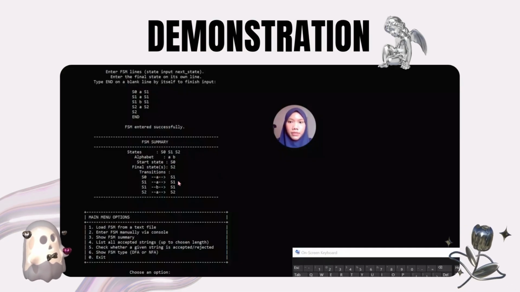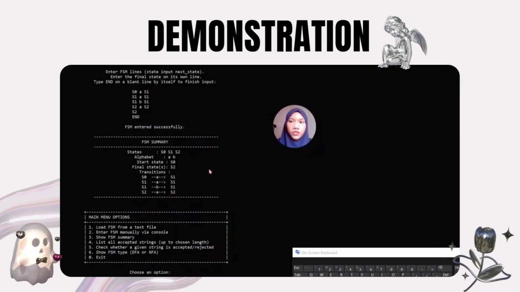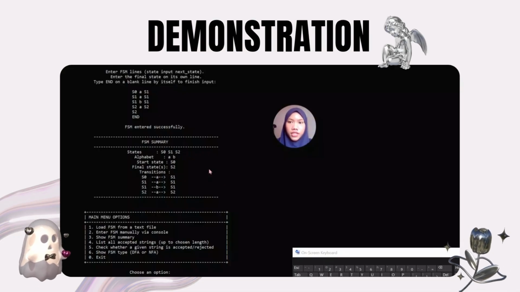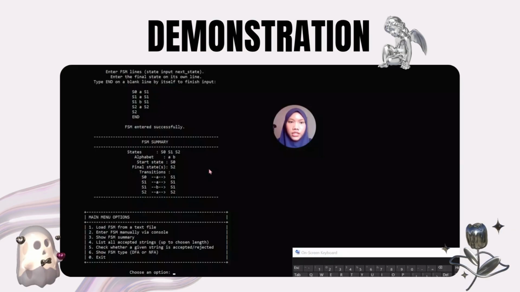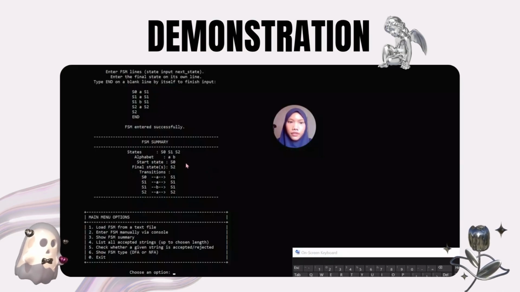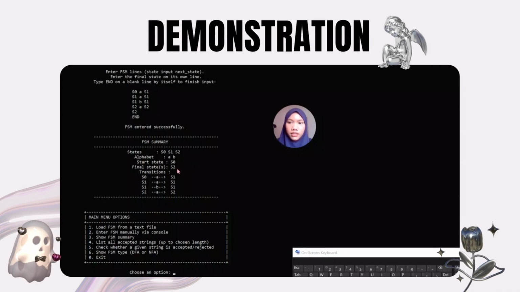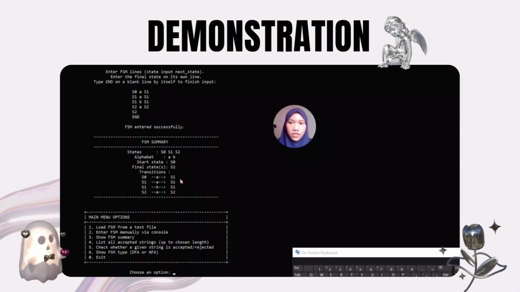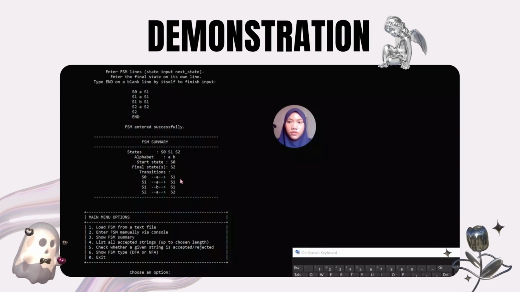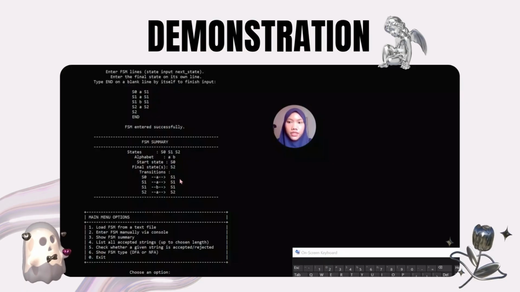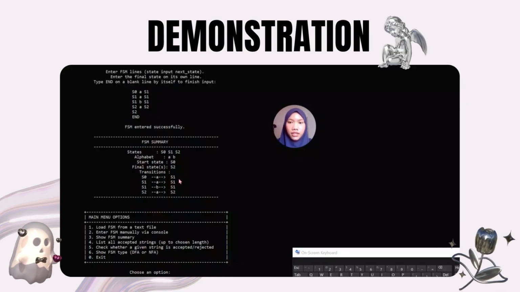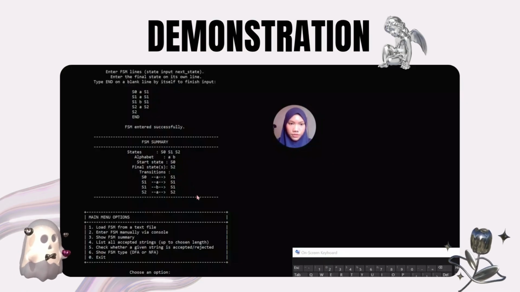So in the summary, the system successfully shows the information of the finite state machine, including the list of states, the input alphabet, the start state, the final state, and all the transition rules. So this summary allows user to verify that the FSM has been entered correctly before performing other operations.